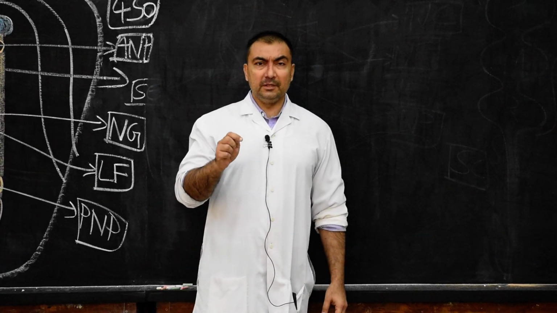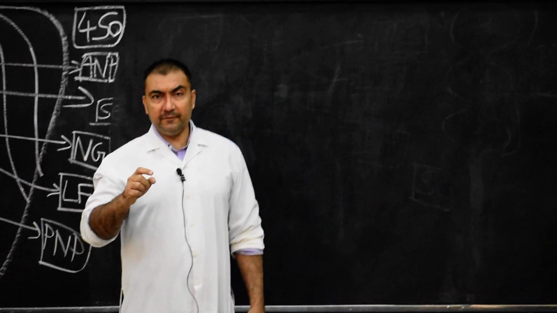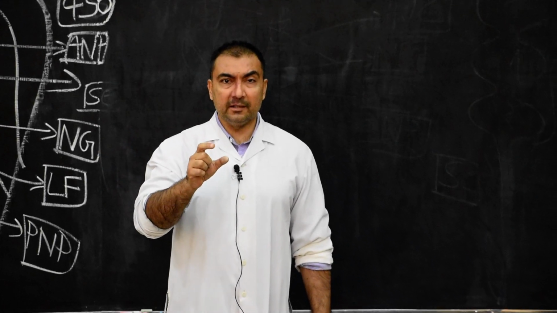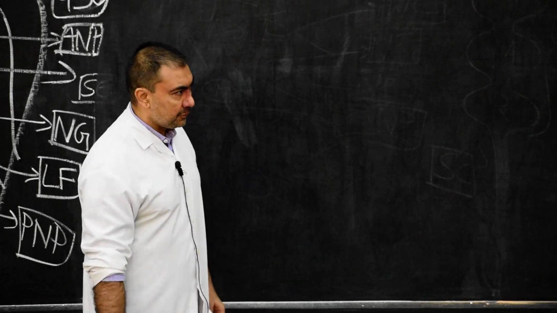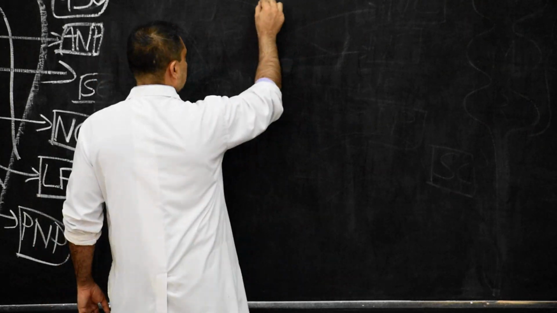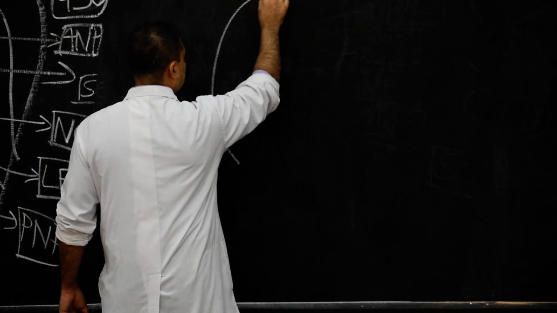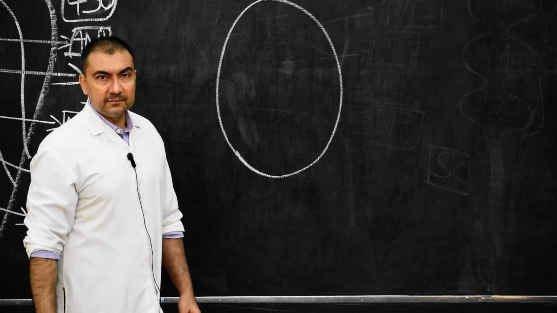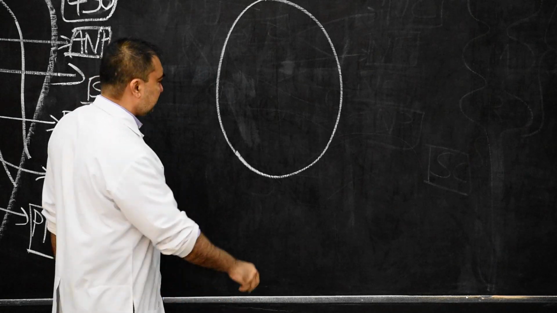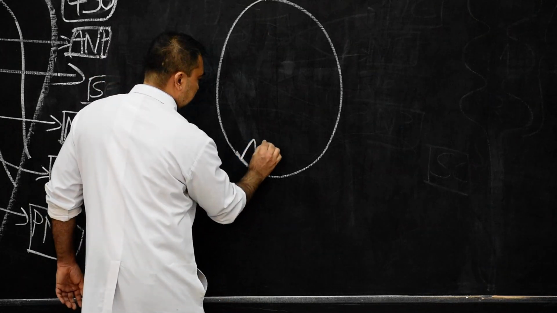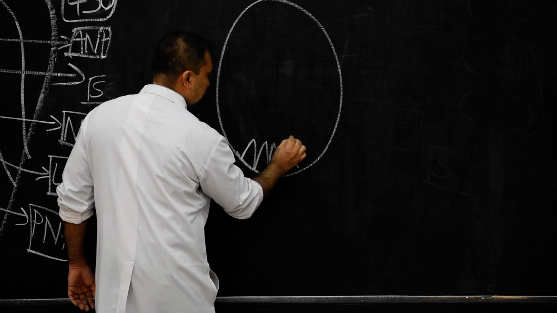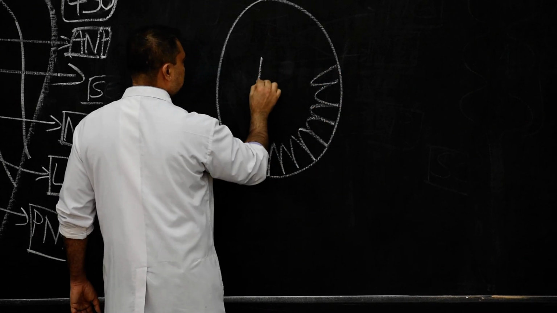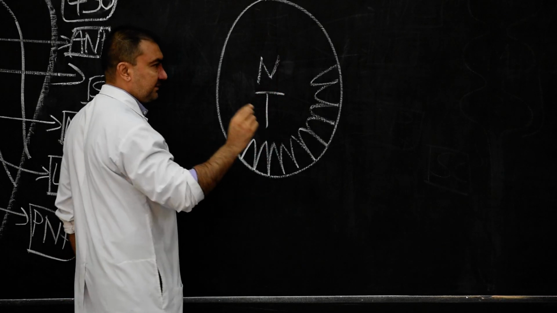Histogenesis of neural tube. Important topic in which you need to understand how the entire neurons and neuroglia develop. Initially, the entire neural tube contains cells which are lining in columnar. So the entire neural tube contains columnar lining of cells. For example, these are the columnar lining of cells. So this is how the entire neural tube will be present.